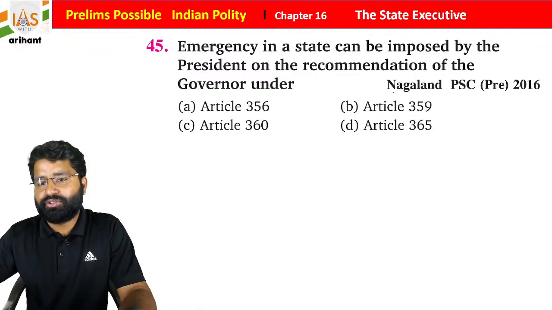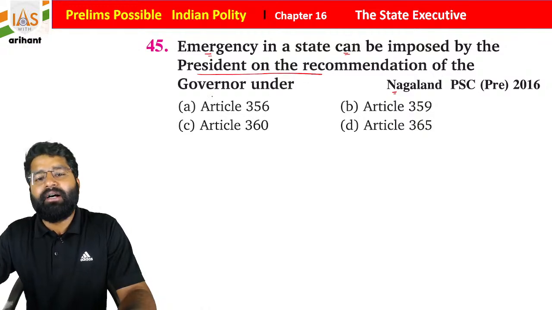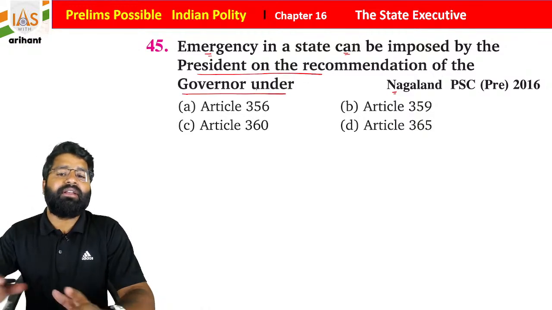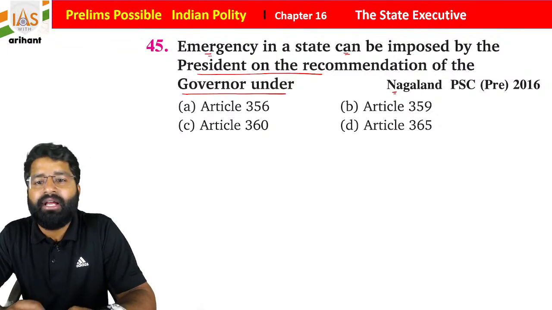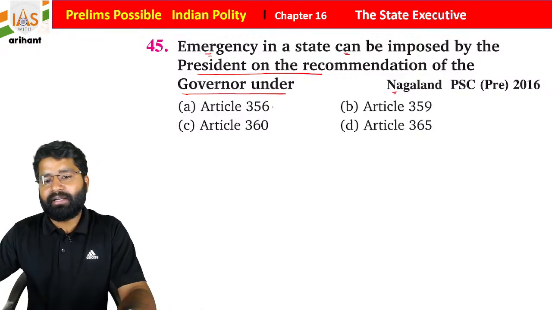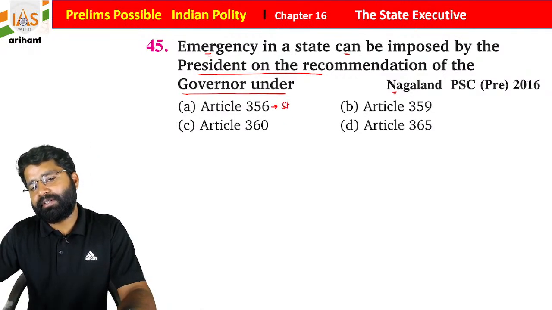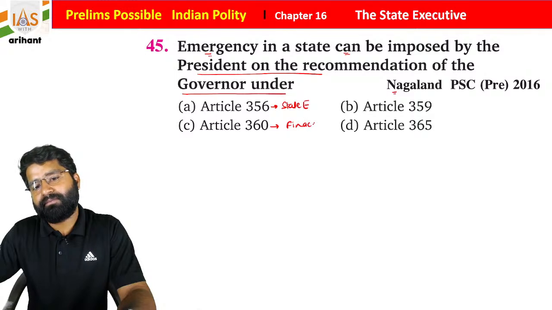Now see, this question was in Nagaland. Emergency in a state can be imposed by the president on the recommendation of the governor under which article? We all know Article 356 is for the state emergency, Article 360 is for the financial emergency.